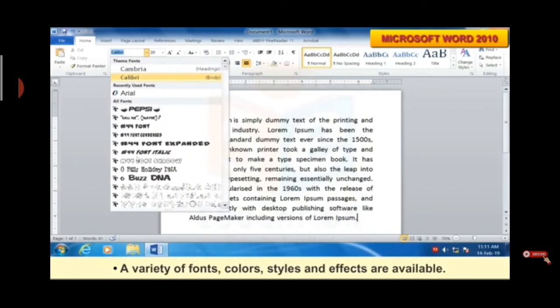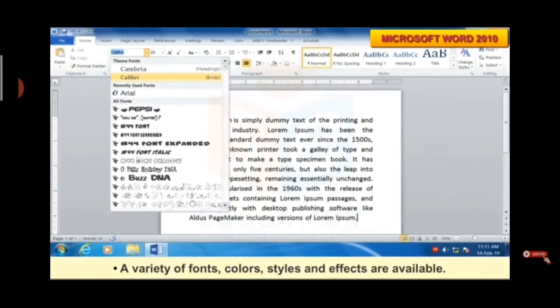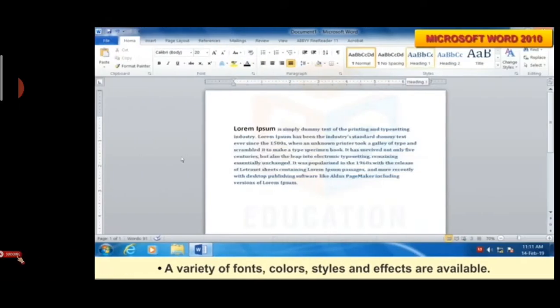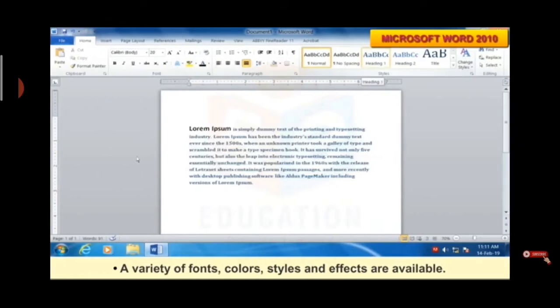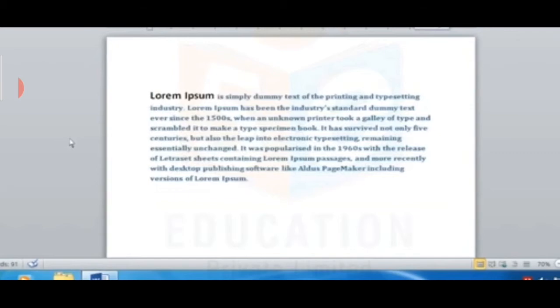A variety of fonts, colors, styles and effects are available. Here you can see the different types of fonts, and the different colors and styles are available in Microsoft Word 2010. Look at the text color, it is blue in color.